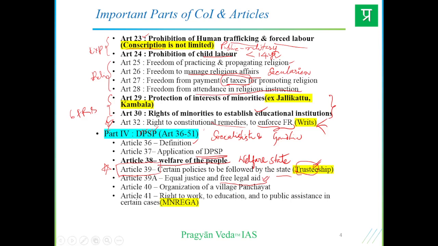That justice is not denied to anybody. Article 40 is organization of village panchayat, very important. Article 41 is right to work and to education and to public assistance in certain cases. So the famous MGNREGA scheme has its basis in Article 41, right? Minimum of 100 days of job, correct? Right to work.